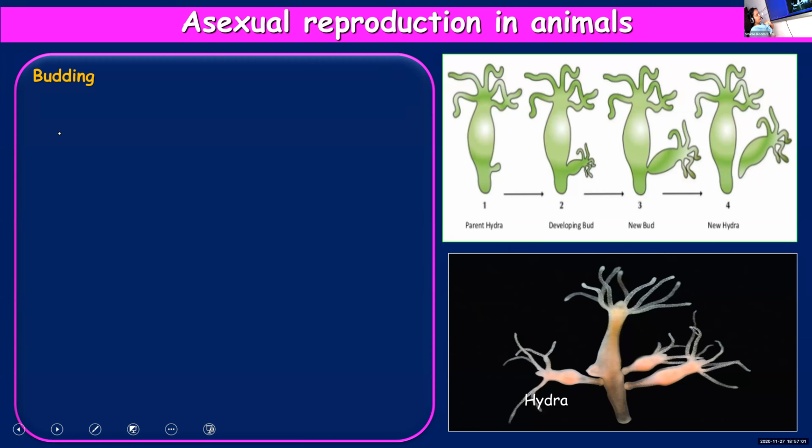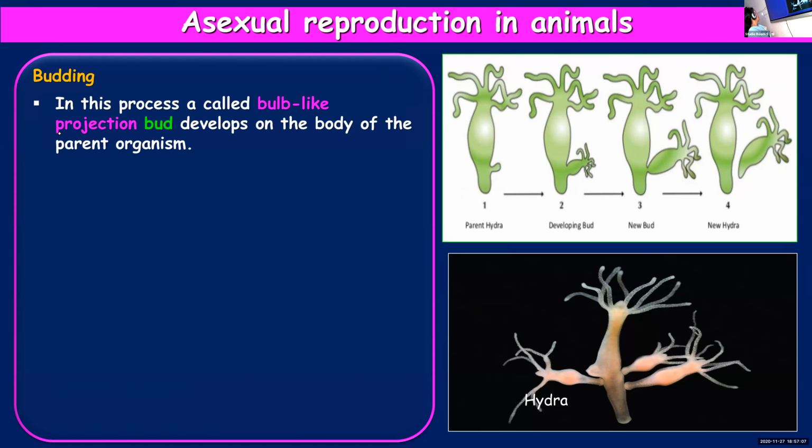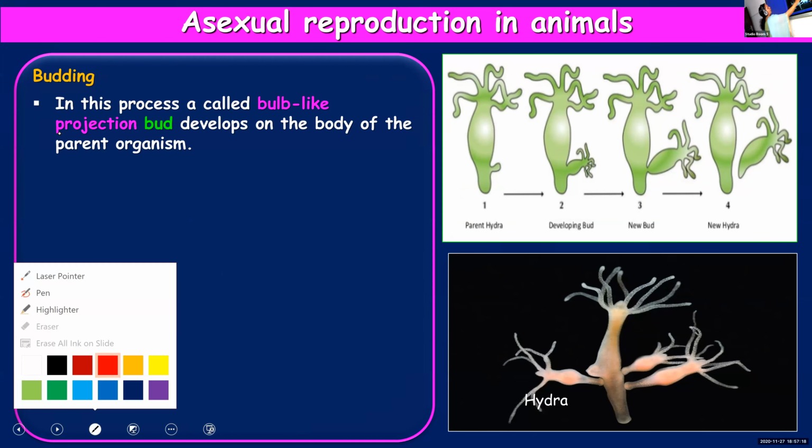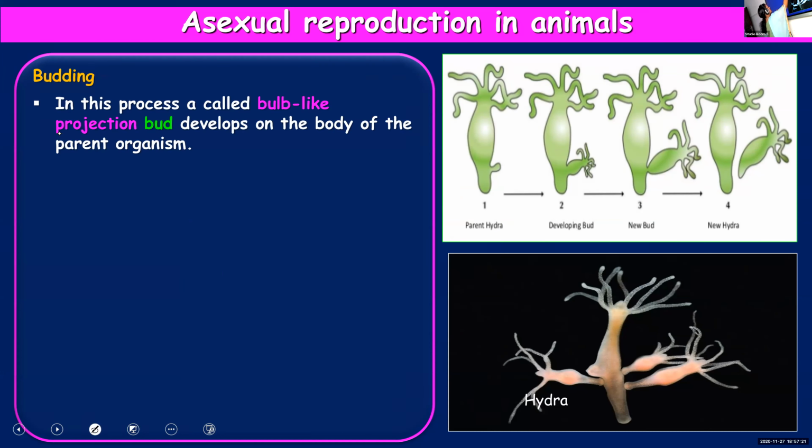Budding. So we already completed binary fission. The second method of asexual reproduction that we are going to learn is budding. In this process, a small bulb-like projection, as you can see in the picture, will appear on the body of the organism. Here you can see the picture of a hydra.